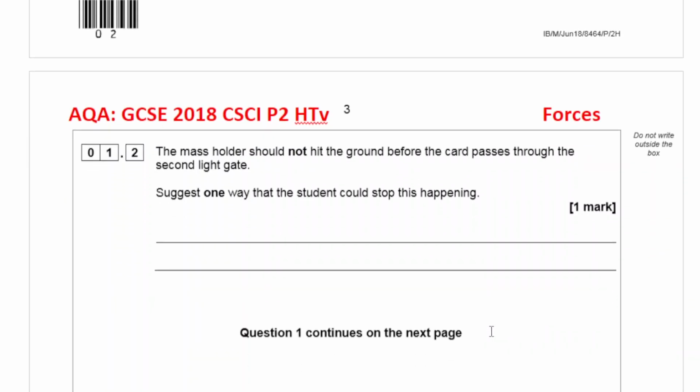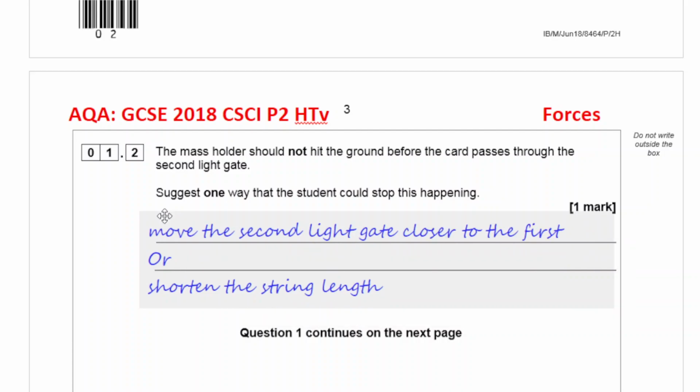This mass holder should not hit the ground before the car passes through the second light gate. Suggest one way that the student could stop this happening. You could move the second light gate closer to the first light gate, or you could shorten the string, or you can elevate the entire table. So any of those will be fine, but the first 2 is the best. Move the second light gate closer to the first, or shorten the string length.